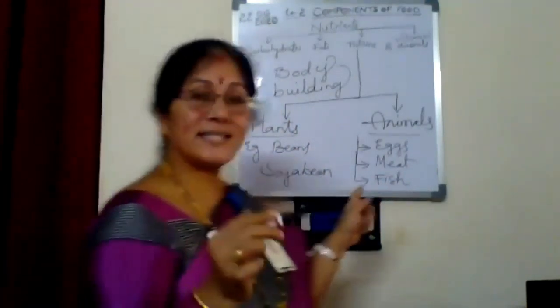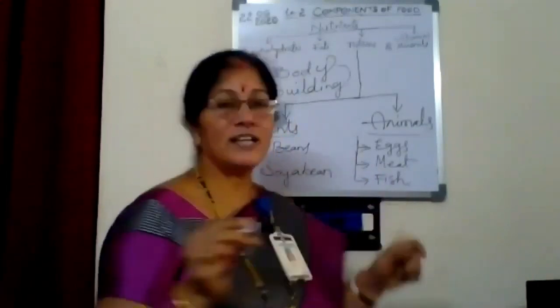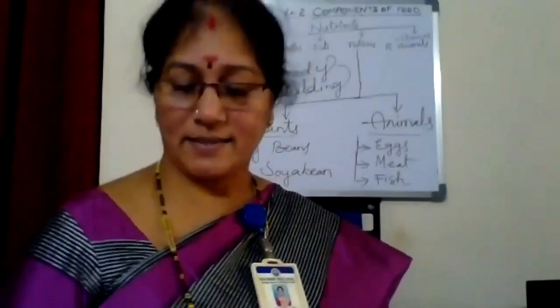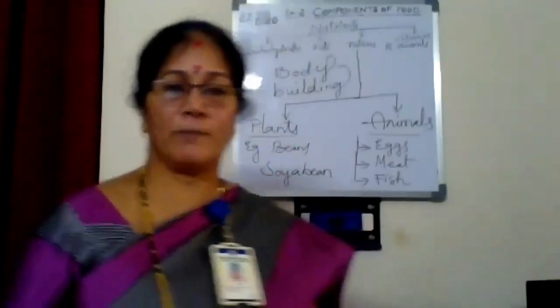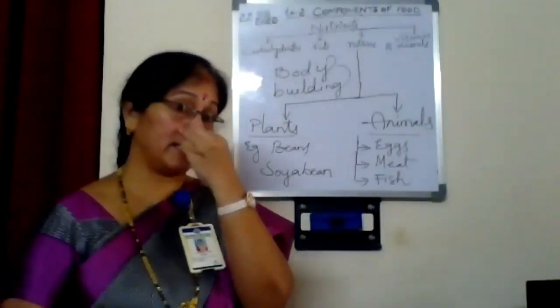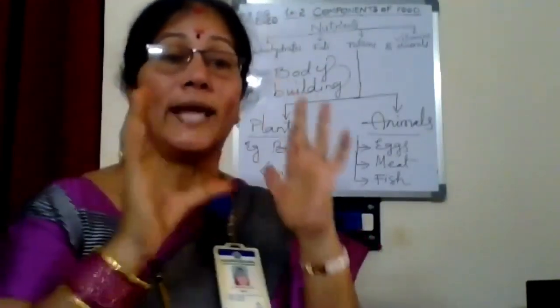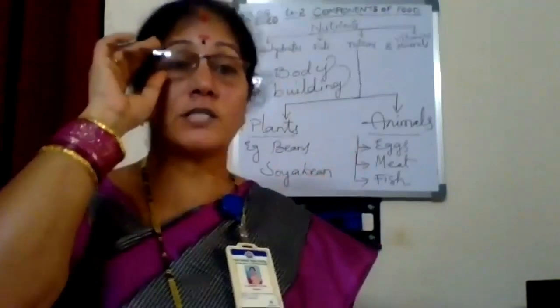See, eggs, meat, fish. Now we shall see. We learned about eggs, the food sources from plants and animals.